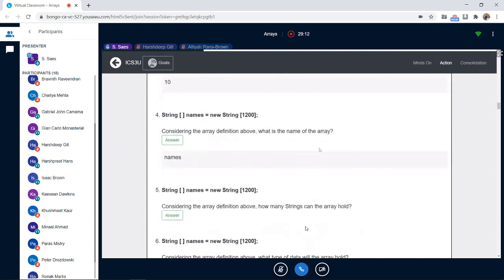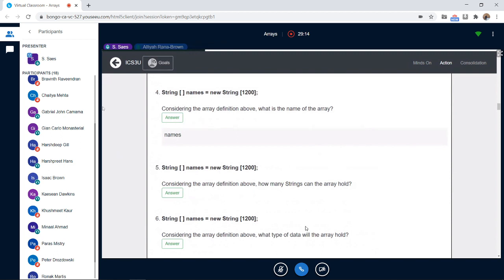This is also going to be on your quizzes or on your test. I always give a question like that. I will ask you to declare an array for this and that, and you need to be able to declare it.